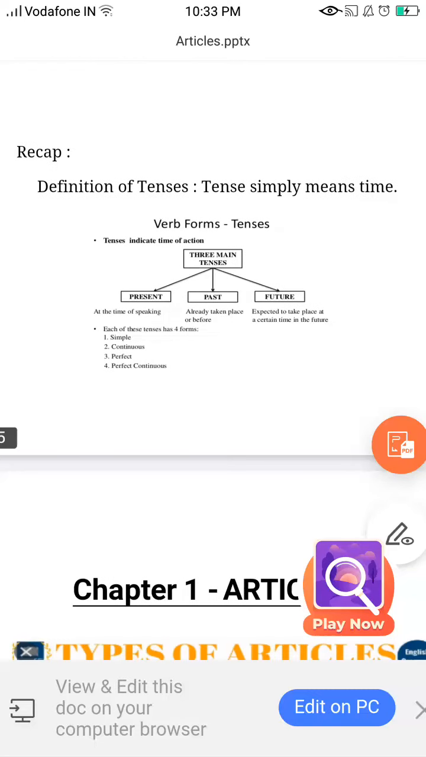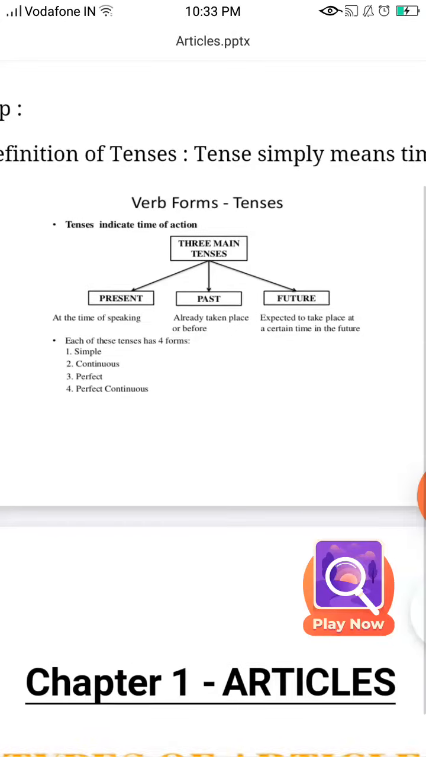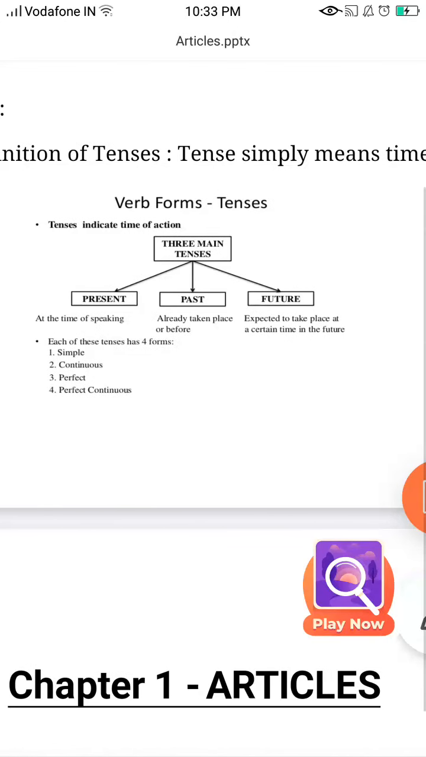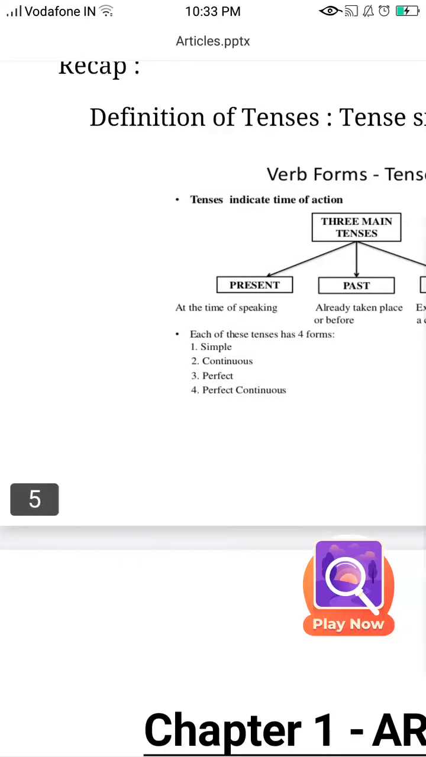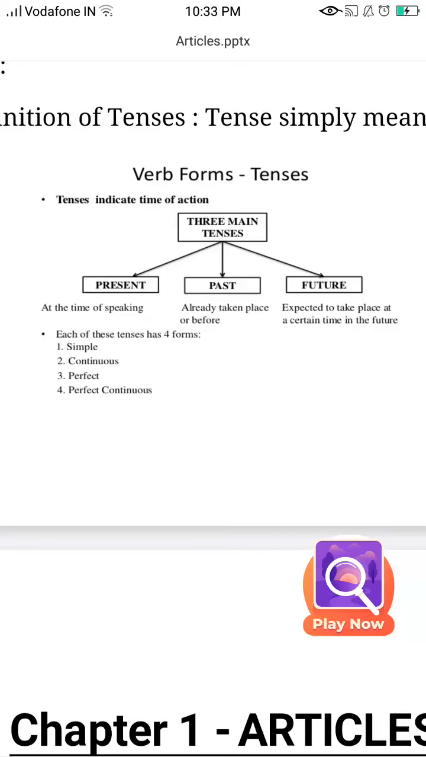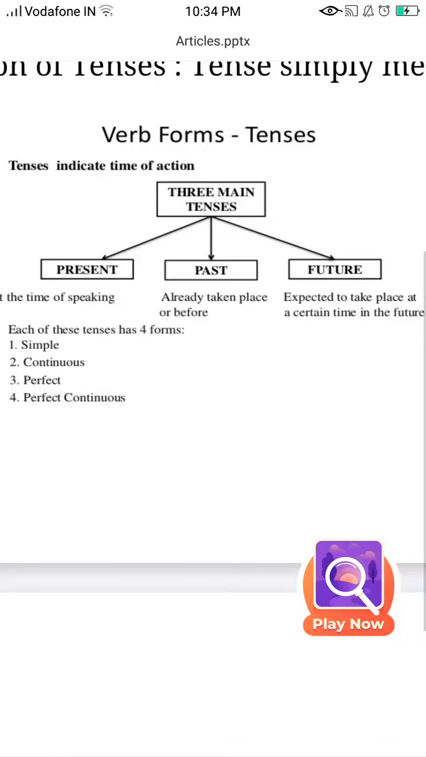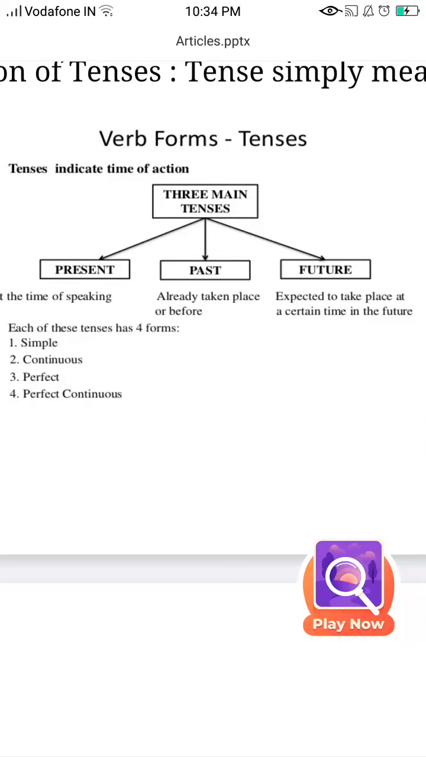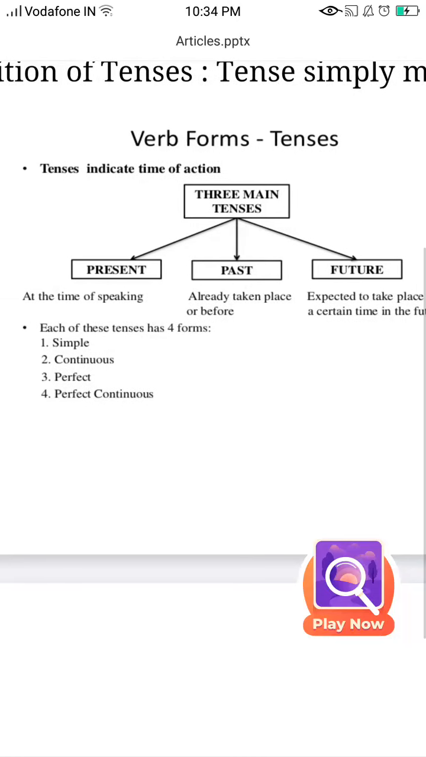So let's have a little recap of what we've already done. We spoke about tenses and the definition that tenses simply means time. It indicates the time of action. There are three types of tenses, present, past, future. Present talks about at the time of speaking. Past is already taken place or before. Future is expected to take place at a certain time in the future.